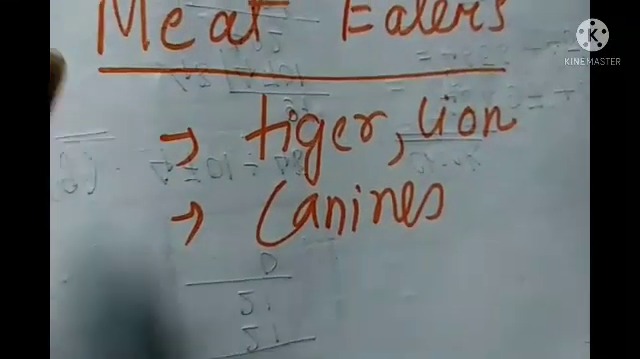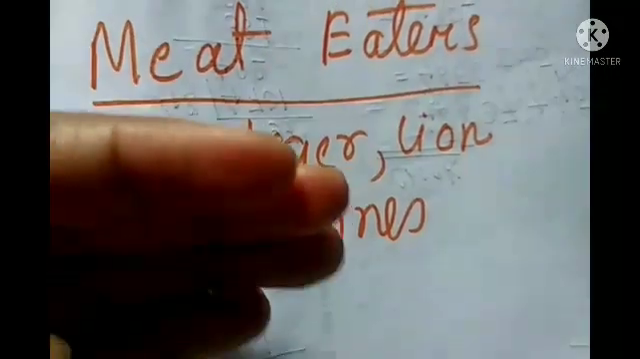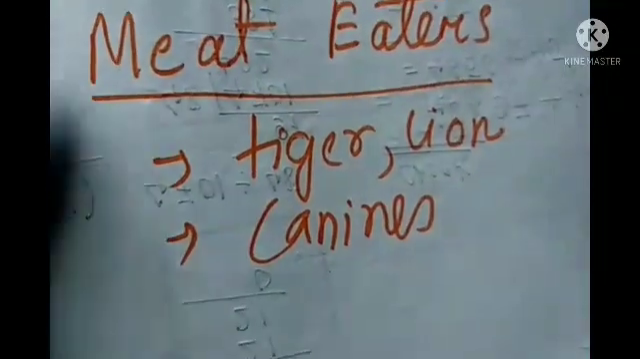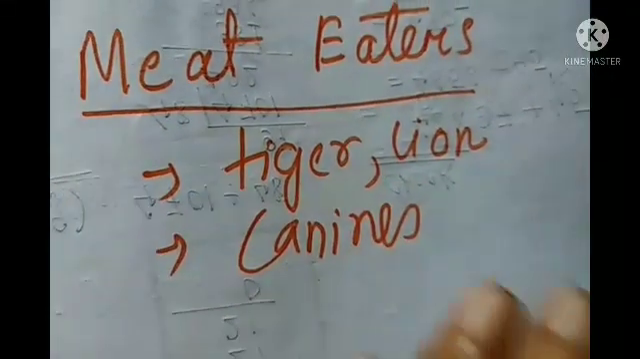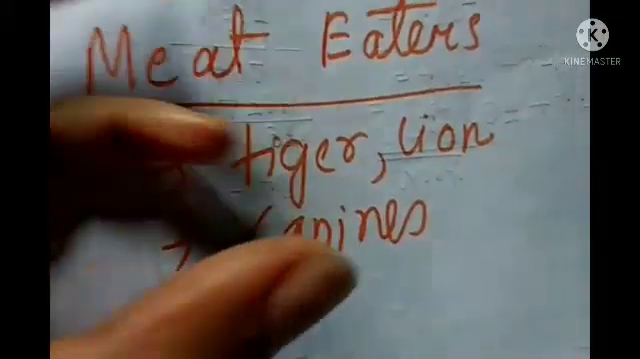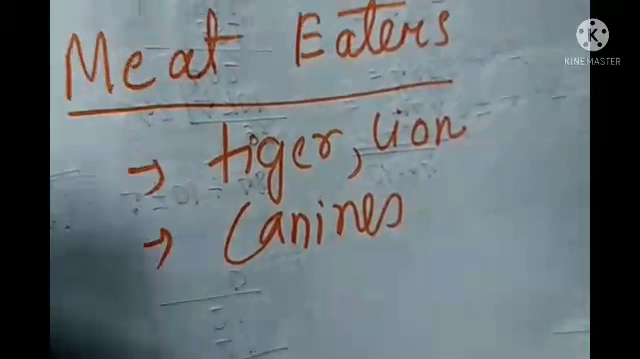So they mainly swallow chunks of meat. And they have sharp molars, which are used for slicing and not for grinding or crushing, because they need not crush it, because they are eating meat, right?